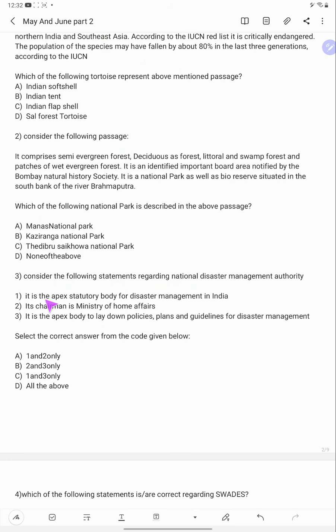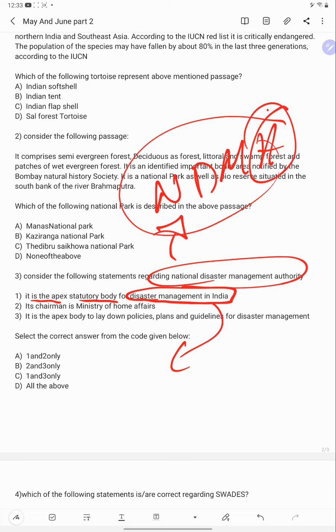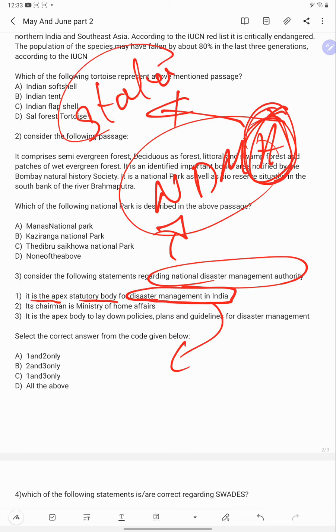So come to the question now. It is the apex statutory body for disaster management in India. This is established under the Disaster Management Act. Because it is established by an act, any body established by an act is a statutory body. It has its own act, so it is a statutory body.